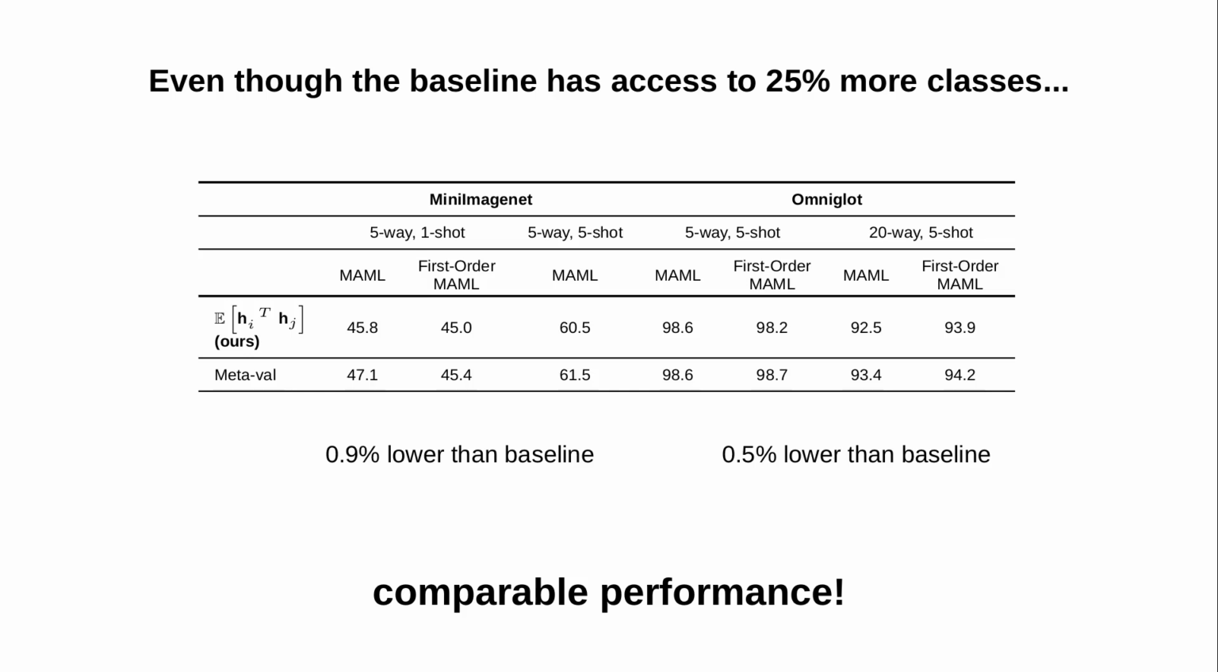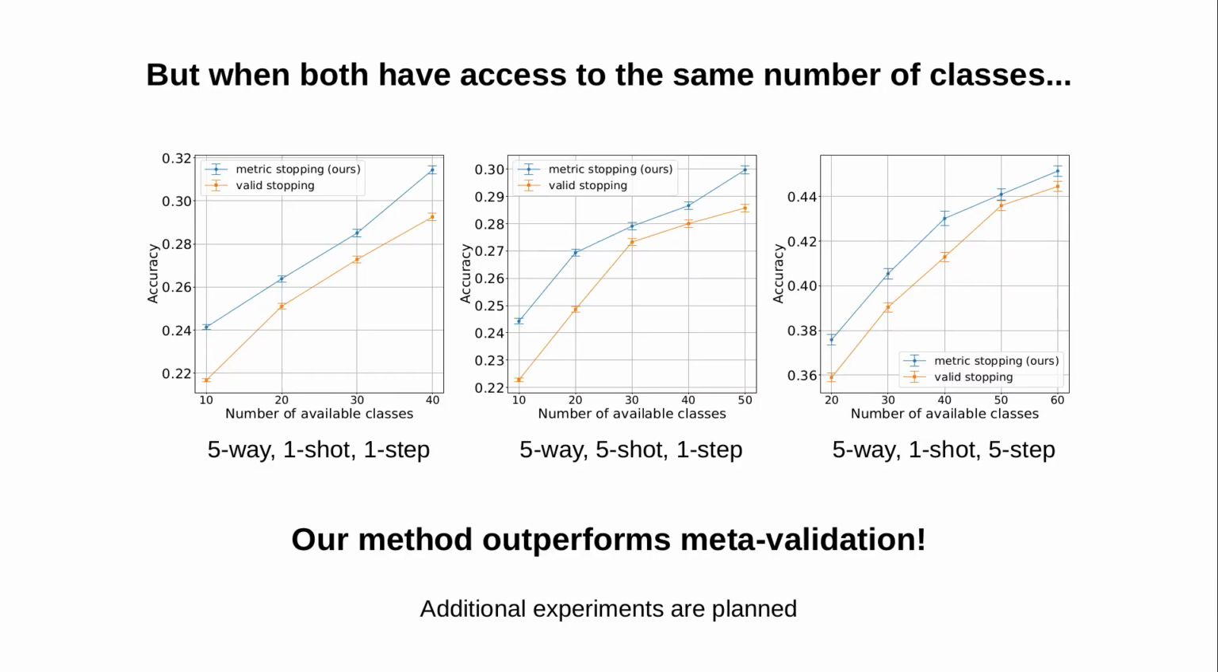Despite this sizable gap between the number of available classes that both methods respectively have access to, our method achieves comparable performance to that of the baseline. But now, when we compare our method to the baseline when both have access to the same number of classes before meta-test time, we observe that our method achieves better generalization to new tasks, outperforming the baseline.